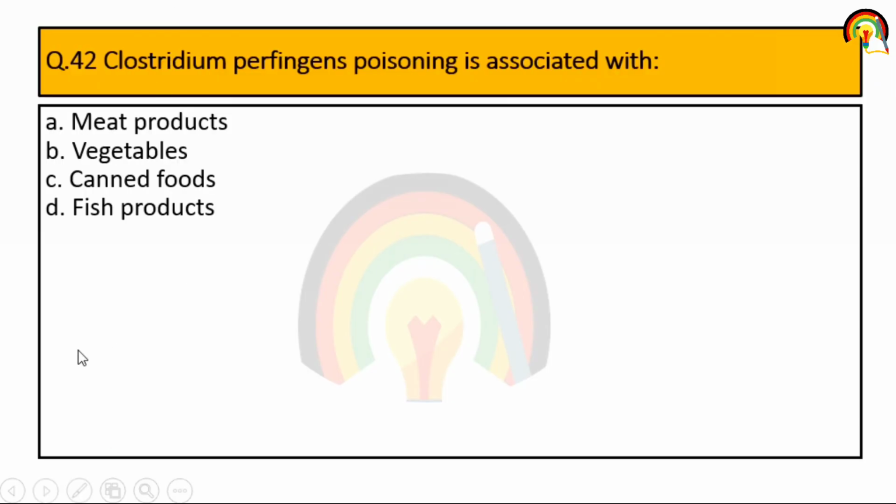Next one, Clostridium perfringens poisoning is associated with. So Clostridium perfringens poisoning is mainly associated with meat product. That is the first one.